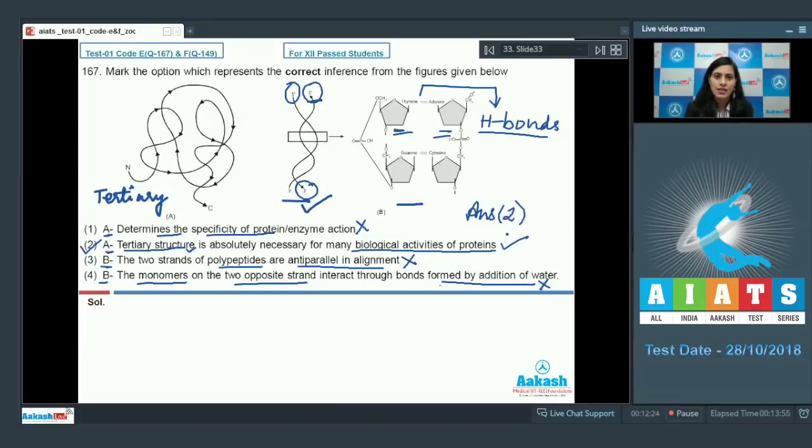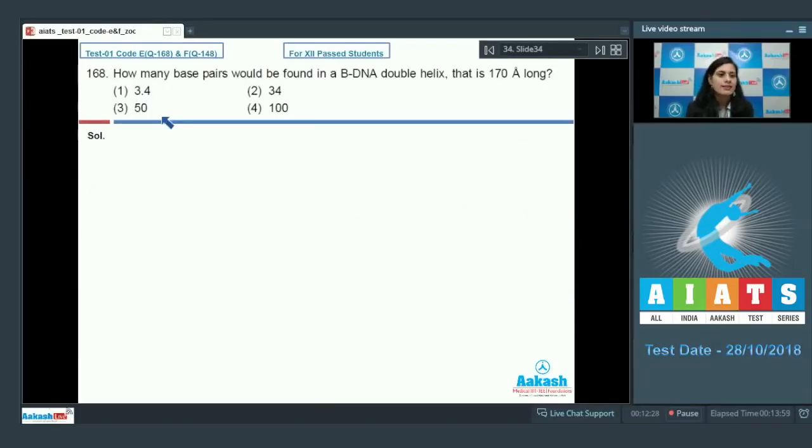Let's discuss our next question. Question number 168. How many base pairs would be found in a bDNA double helix that is 170 angstrom long? Now, in bDNA, rise per base pair is 3.4 angstrom.